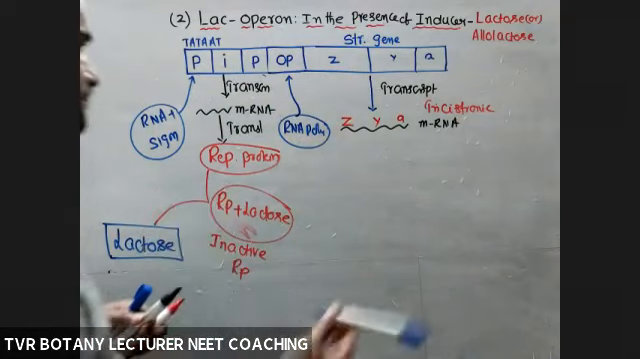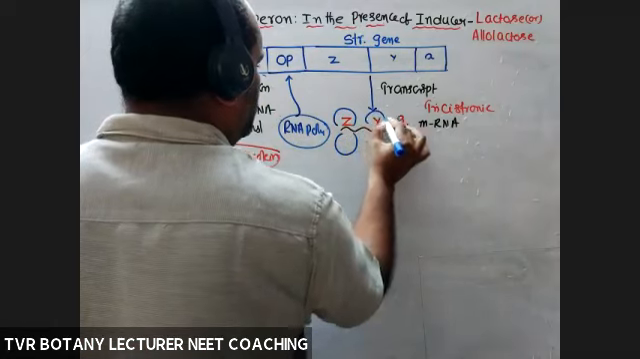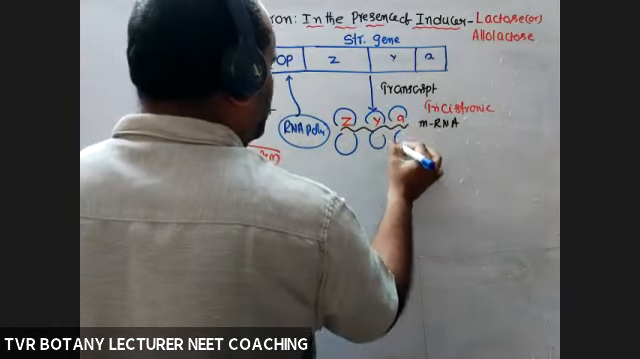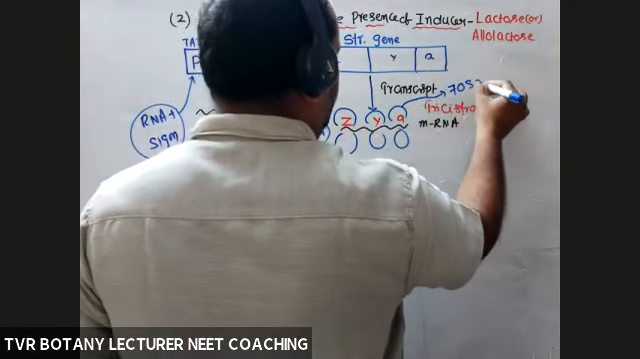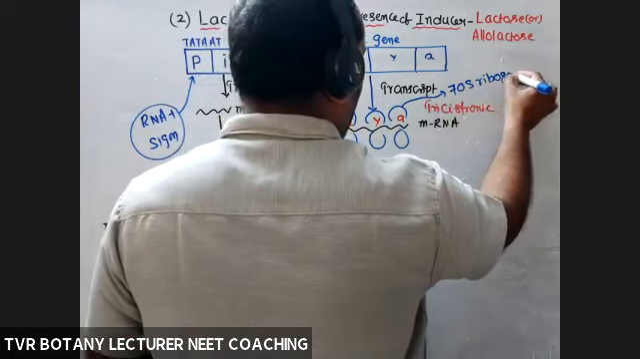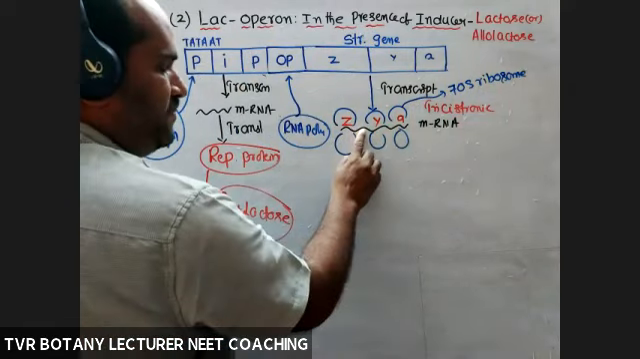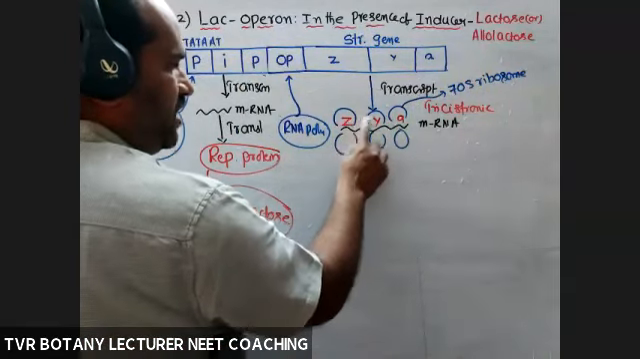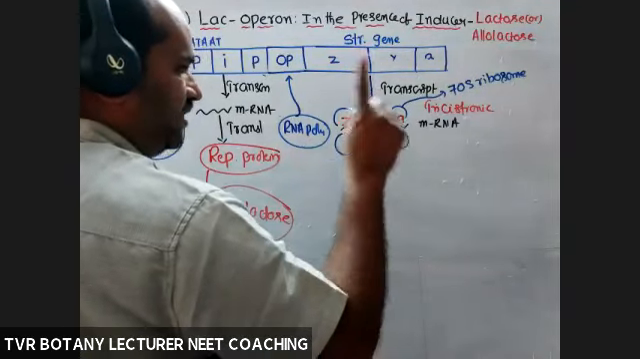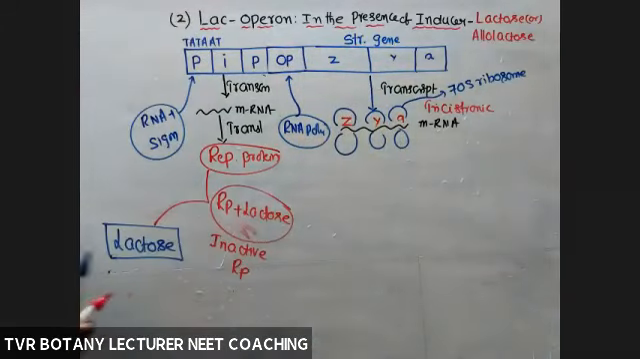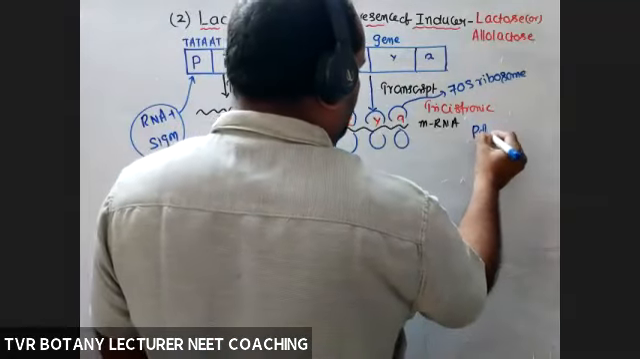Now ribosome 1, ribosome 2, three ribosomes. These three are 70S ribosomes. Is it a polysome? More than one ribosome. How many mRNA molecules? One. How many cistrons? Three. How many ribosomes? Three, of one kind: 70S. So definitely this is a polysome.